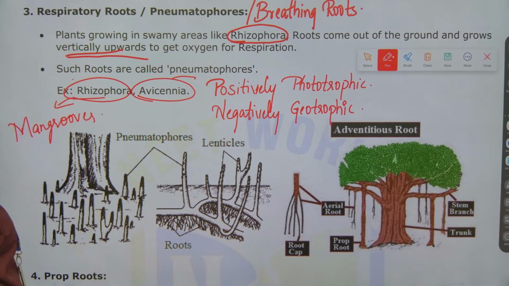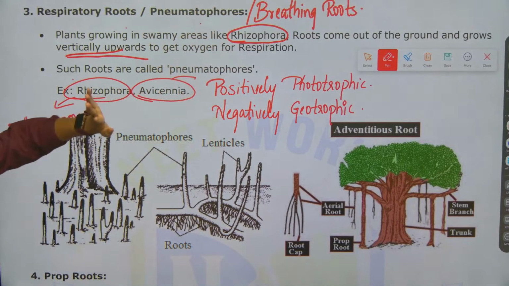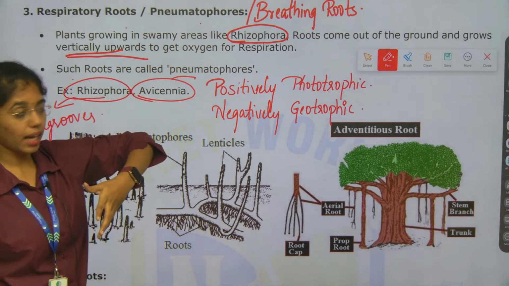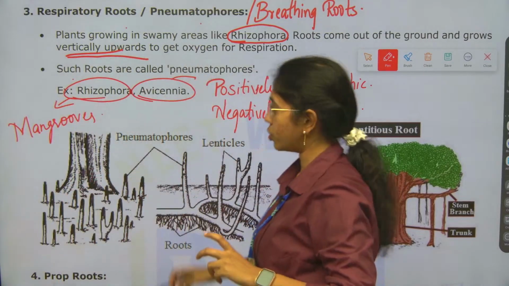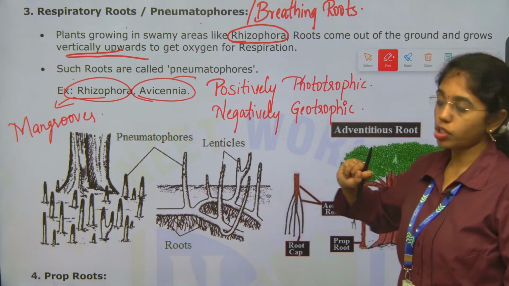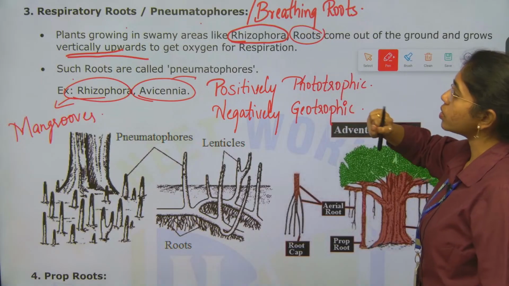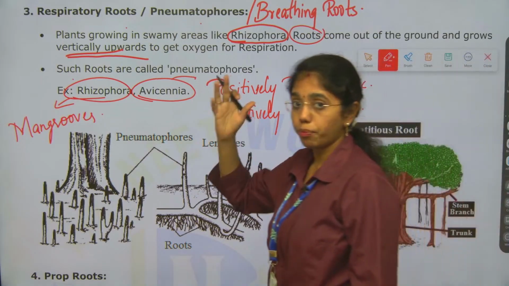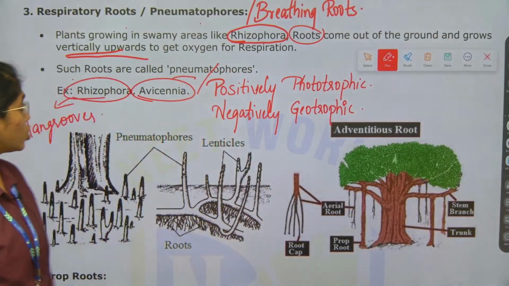Respiratory roots are also called pneumatophores or breathing roots, where they grow in swampy areas, in anaerobic conditions where they cannot breathe in those atmospheric conditions. Likewise, roots come outwards, growing vertically upwards above the ground, positively phototropic and negatively geotropic.